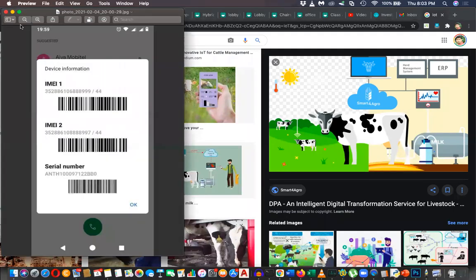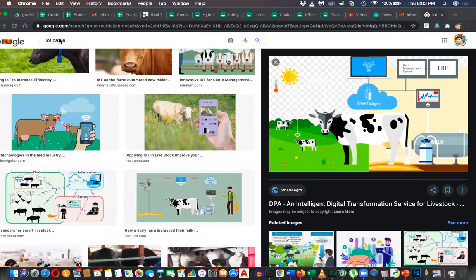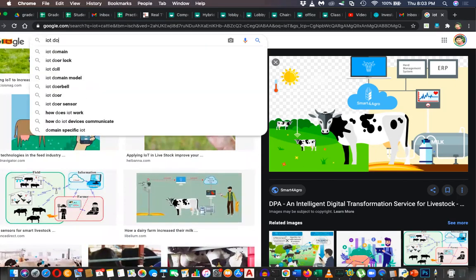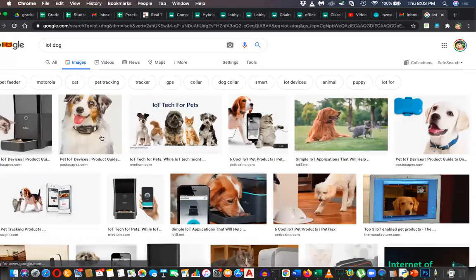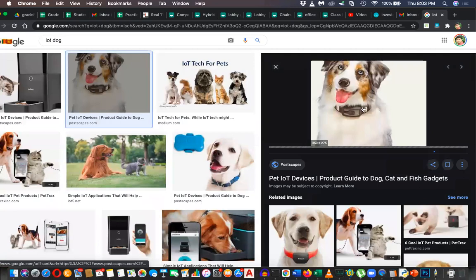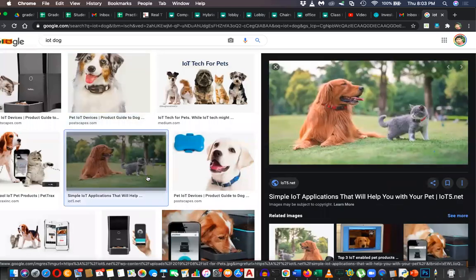Okay, these are the things that you should know about embedded systems. And not only cattle, you can connect this kind of embedded system to your dog and track its health, and to a cat too.